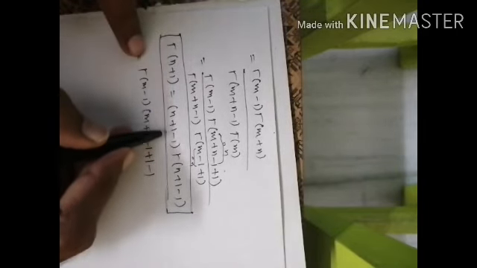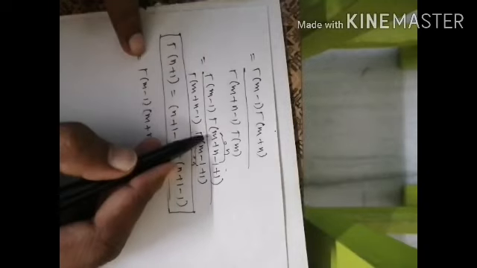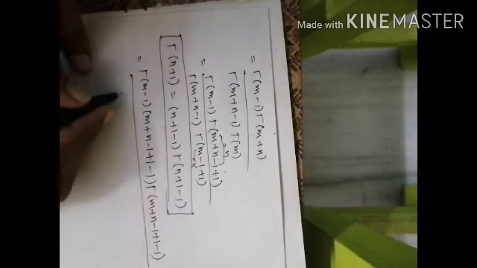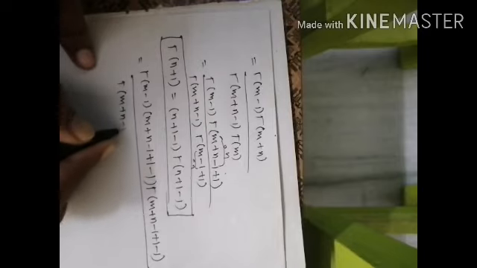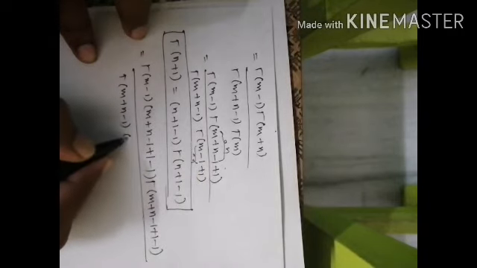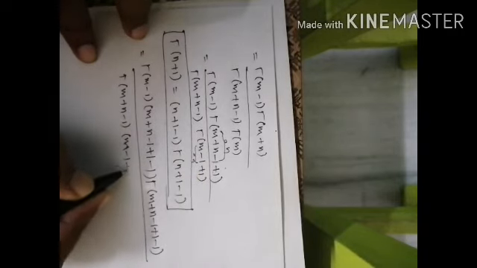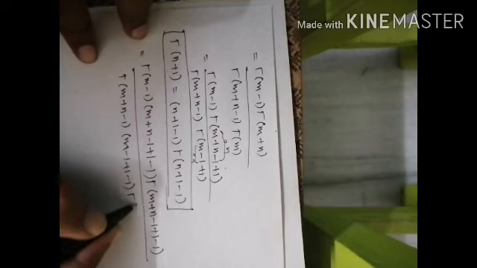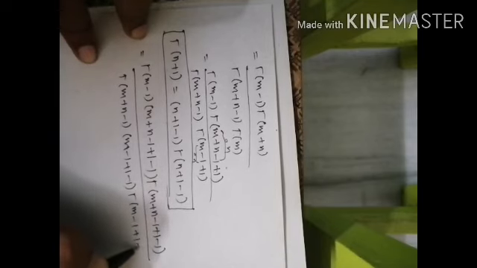What is the formula? n plus 1 minus 1, where the n value is m plus n minus 1, so plus 1 and again minus 1. So gamma of m plus n minus 1 plus 1 minus 1, divided by gamma of m plus n minus 1, similarly gamma of m minus 1 plus 1 minus 1 into gamma of m minus 1 plus 1 minus 1.